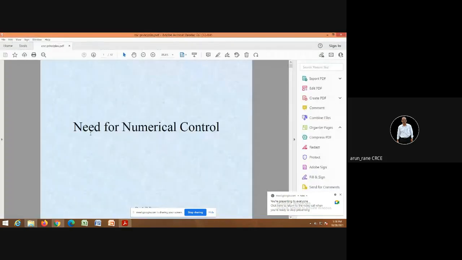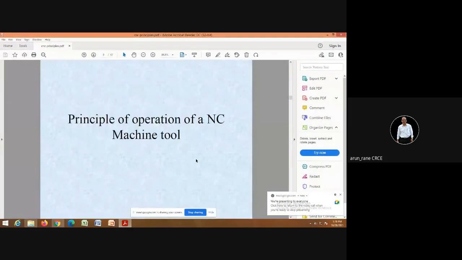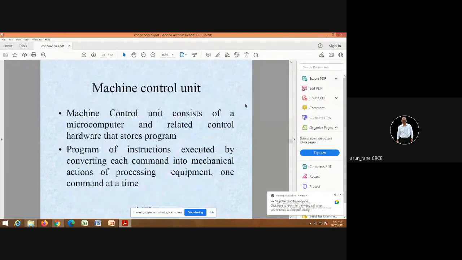Let me see what is this CNC. Actually, this is the same thing.